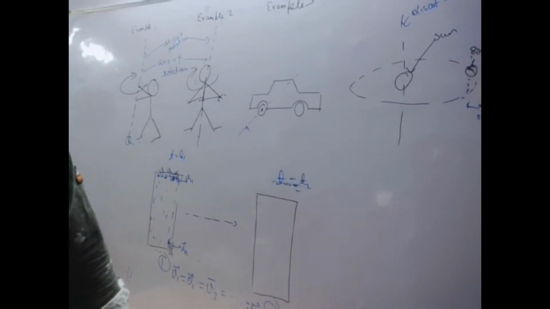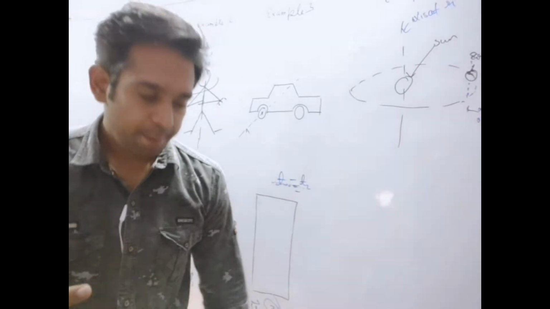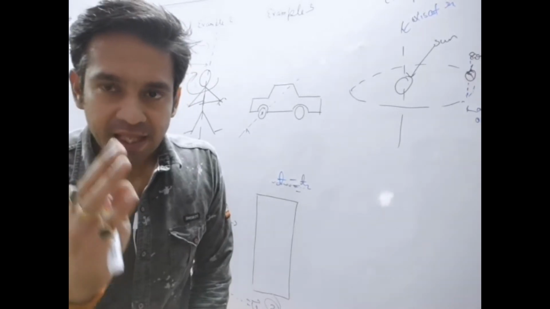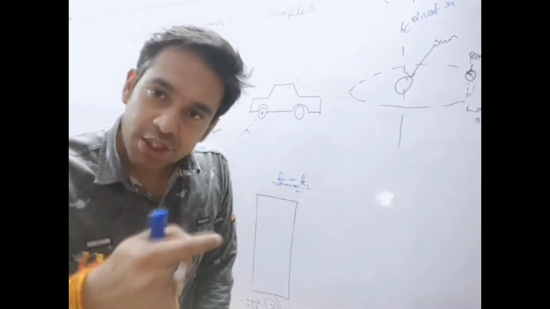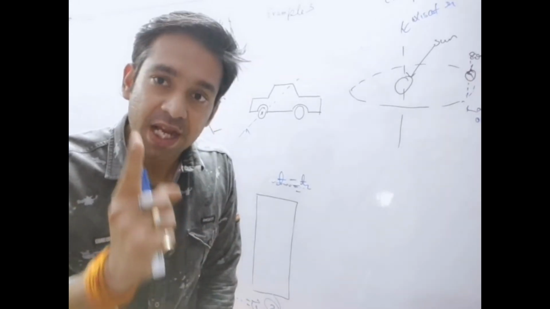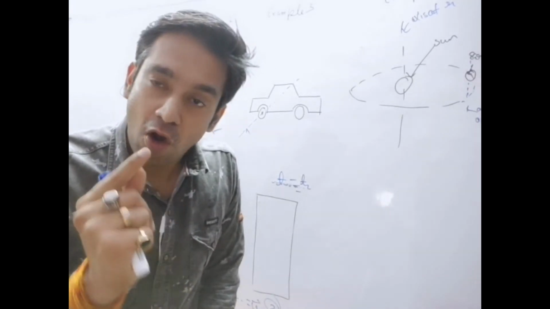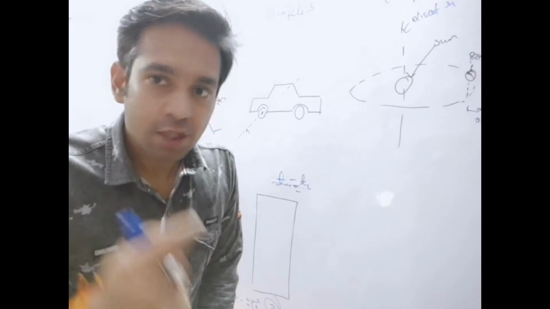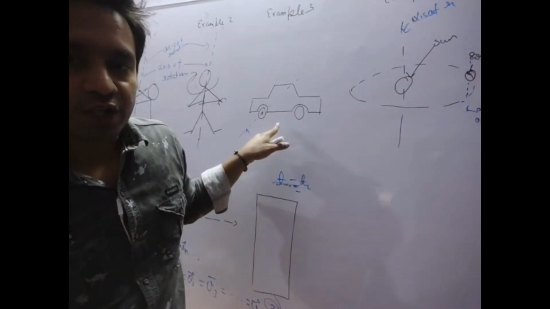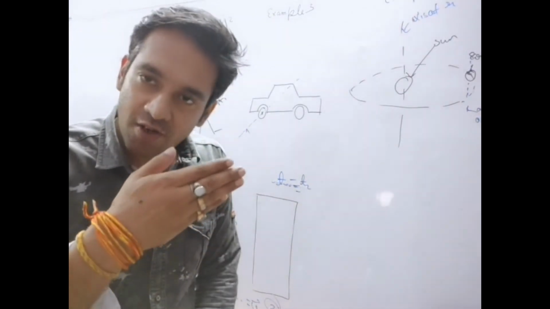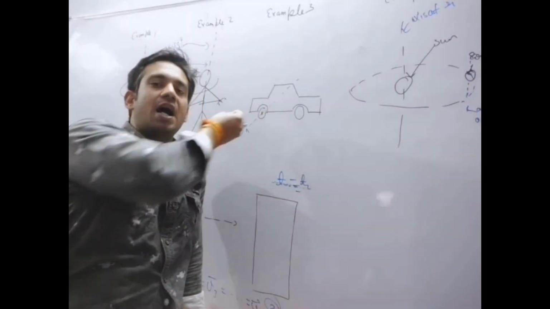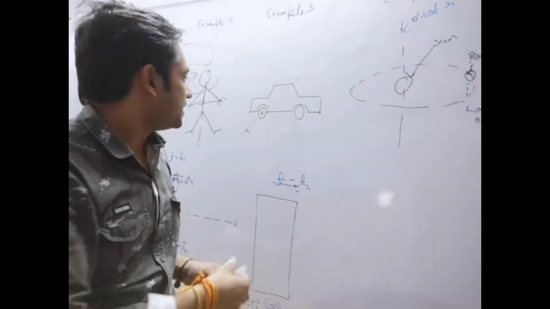Another example from our practical life is the running of a car. We see a forward motion of the car, but actually this forward motion is due to the rotation of the wheel on the axle. If a car is moving forward or backward, it is only due to the rotation of the wheel on the axle. So if we assume an axis of rotation, it will pass through the axle of the wheel, coming out of this board. So the axis of rotation is this one.